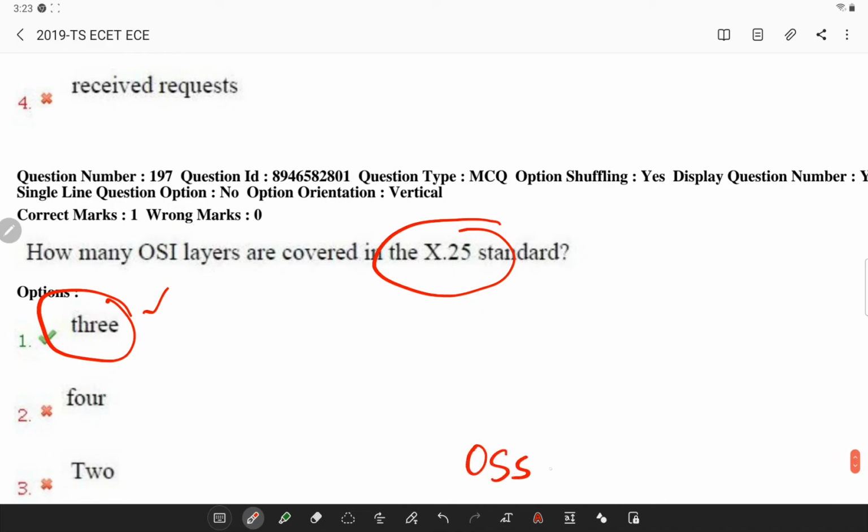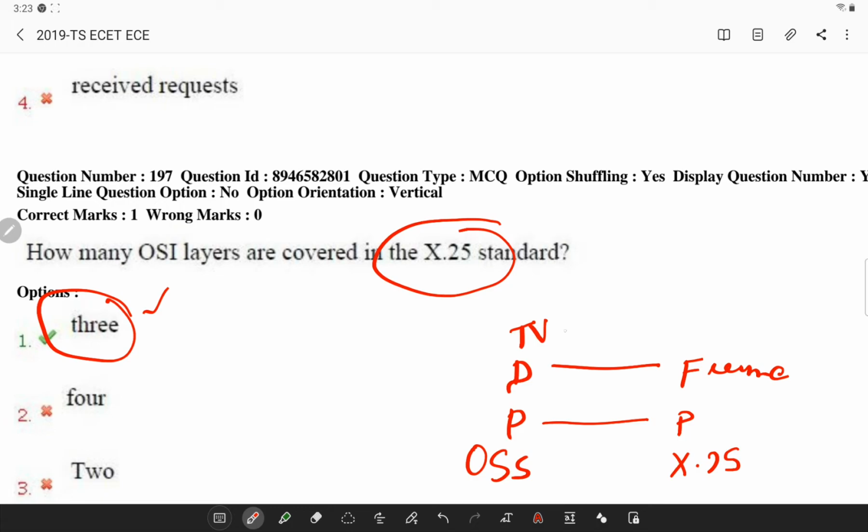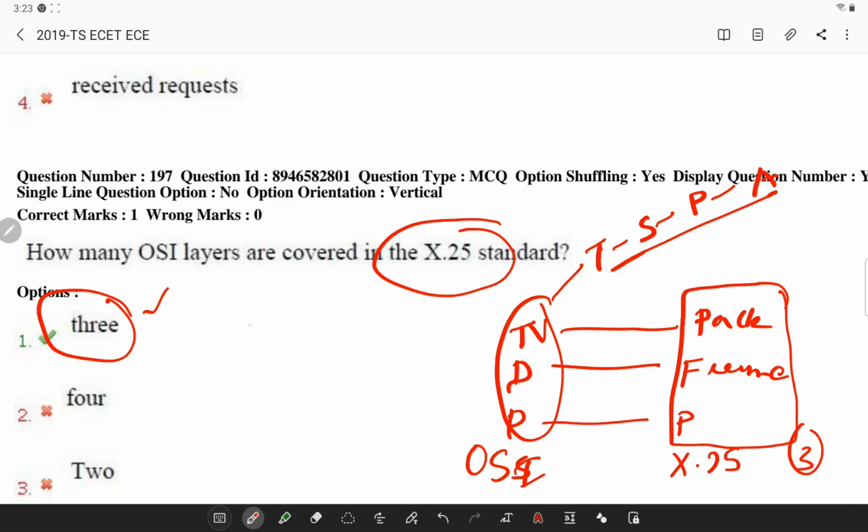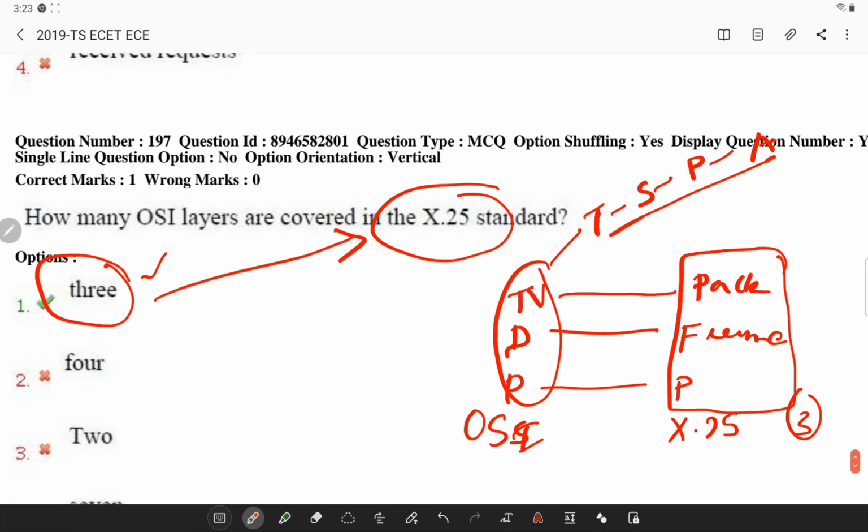In the OSI reference model, you have the physical layer, which is linked to the physical layer in the X.25 model; the data link layer, which is linked to frame in the X.25 model; and the network layer, which is linked to packet in the X.25 model. So you have only these 3 layers, whereas you again have the transport layer, session layer, presentation layer, and application layer in the OSI reference model. So 3 layers are covered in this standard.